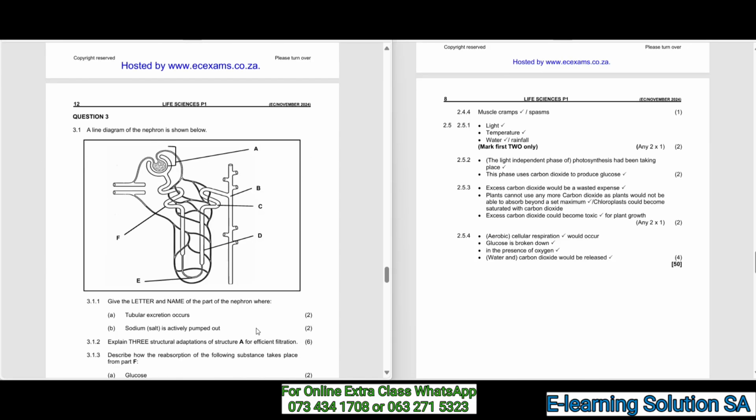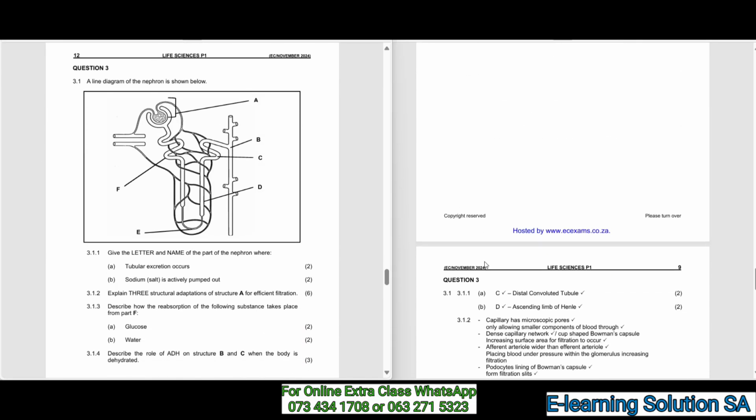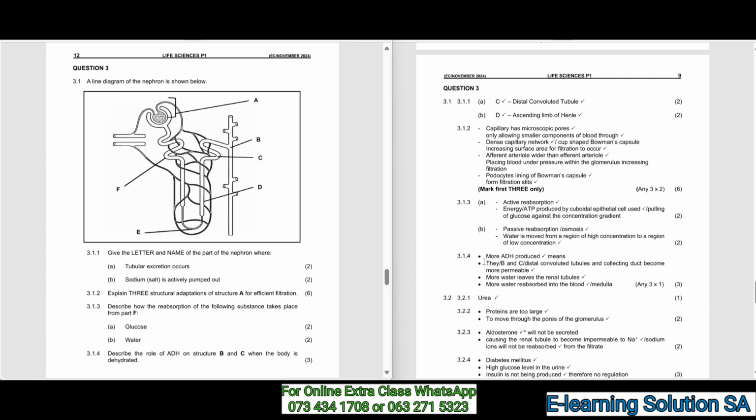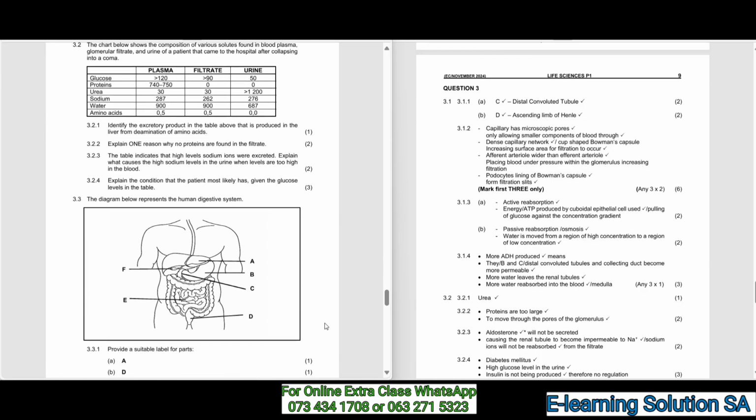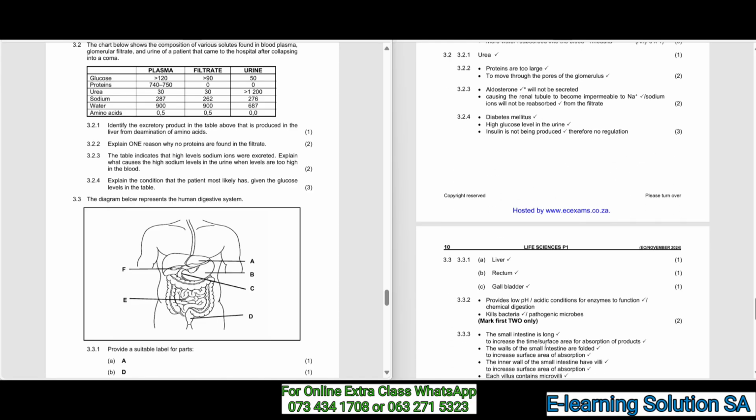All right, moving over to question 3. A line diagram of a nephron is shown below. Make sure that you study that diagram before you read the questions and the answers as well. Use the same strategy you were using in the previous questions of pausing and studying. I'm moving over to 3.2 up to 3.3.1. Those are your questions and answers on the other side.